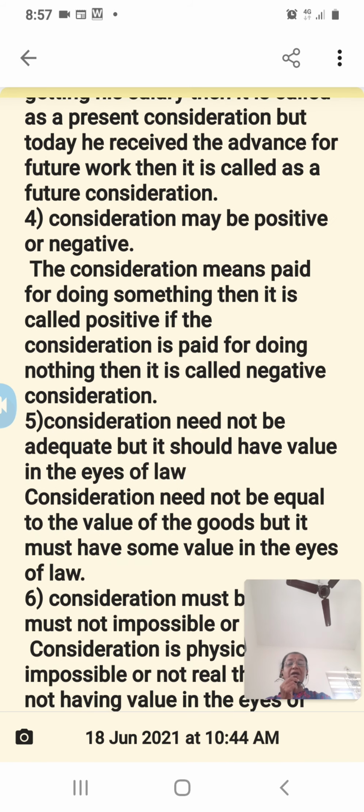Then fifth one, consideration need not be adequate, but it must have some value in the eyes of law. Usually the consideration amount is not equal to the value of the goods, but it must have some value in the eyes of law. For example, if one person sells his 5 lakh rupees car for only 80,000, it is still called a valid consideration. The consideration amount need not always equal the value of the property.